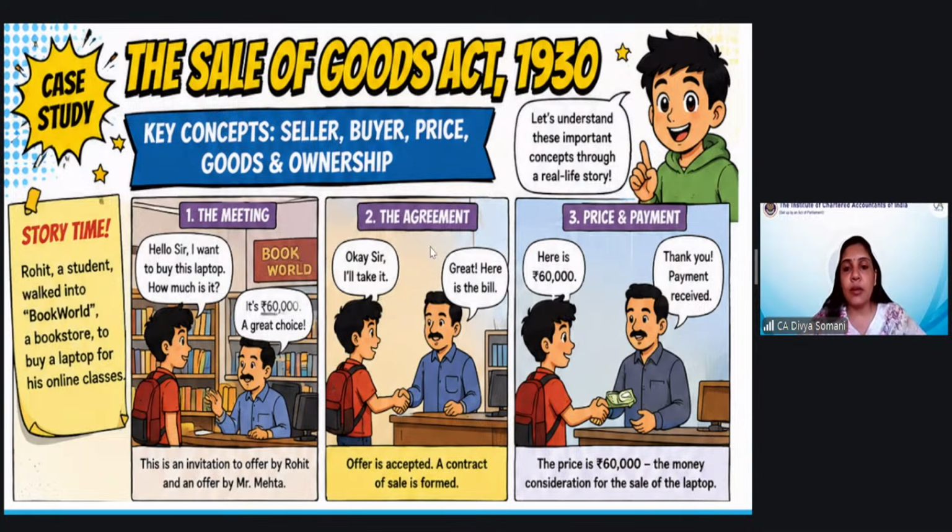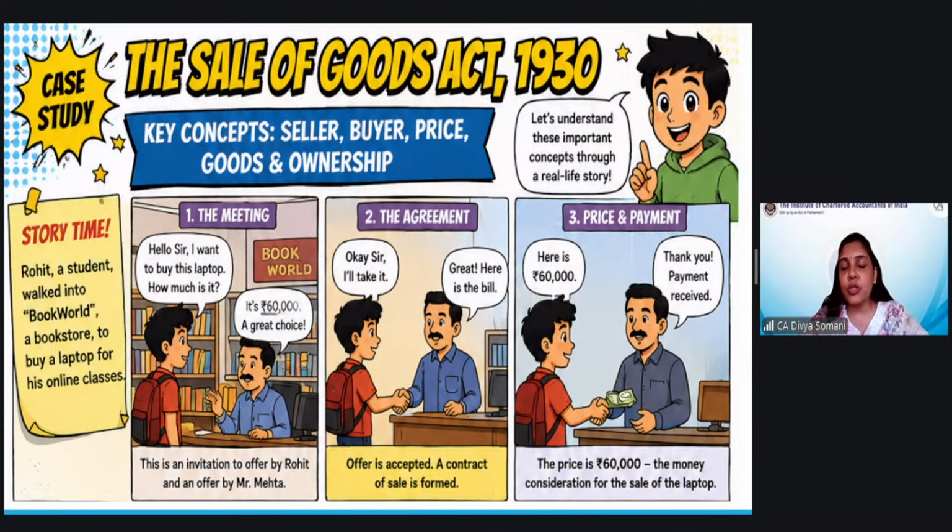In the next picture, Rohit says, okay sir, I'll take it. And the shopkeeper, Mr. Mehta, says, great, then I'll make a bill or invoice it for you. If we compare it to the Indian Contract Act, here the offer is finally accepted. Why is the offer accepted?